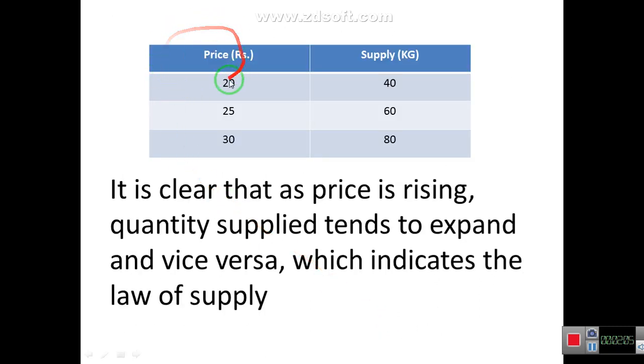Now we explain it with the help of schedule. In this schedule you see the first column which is indicating the price. When price is 20, 25 and 30, it means price is increasing over time. And what happens to supply? In the second column there is supply. When price is 20, supply is 40. When price increases from 20 to 25, supply increases from 40 to 60, and when price increases from 25 to 30, supply increases from 60 to 80. So there is the positive relationship between price and supply.